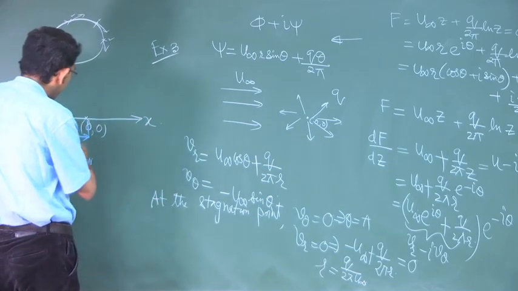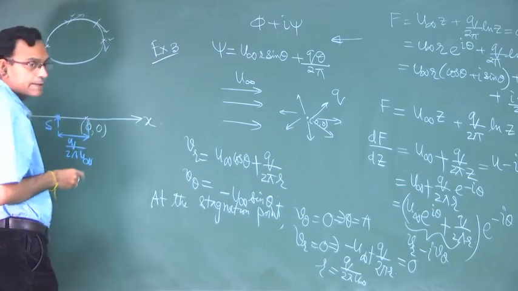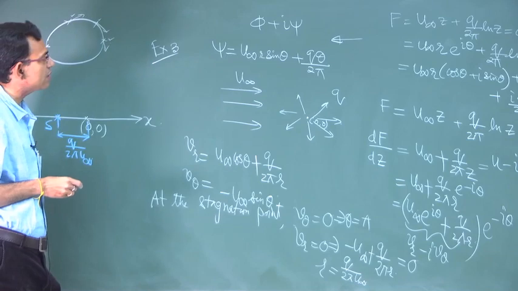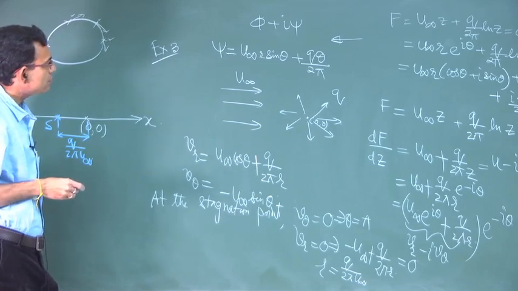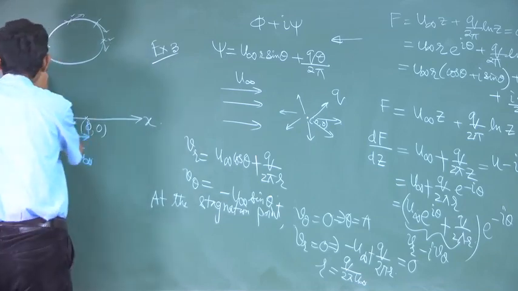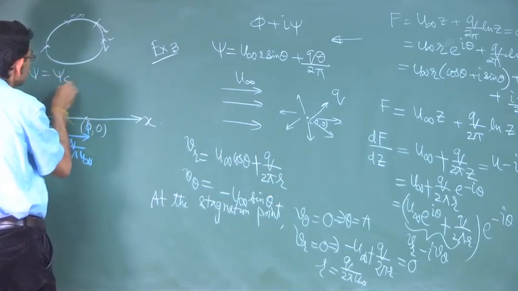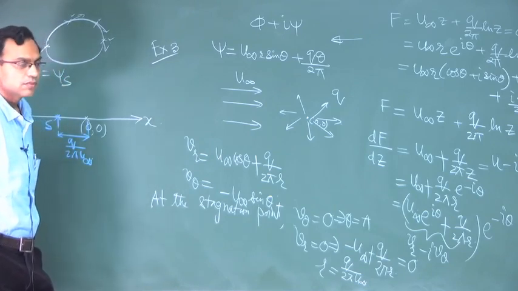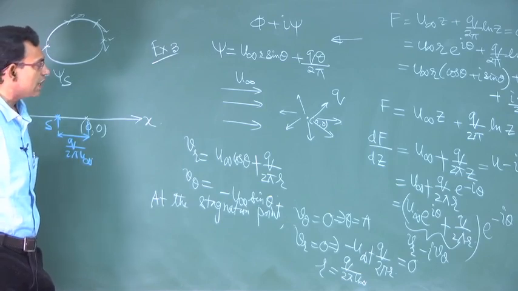Where we were, the stagnation streamline. If you define the stagnation streamline, say psi equal to psi s, you define that as a stagnation streamline.